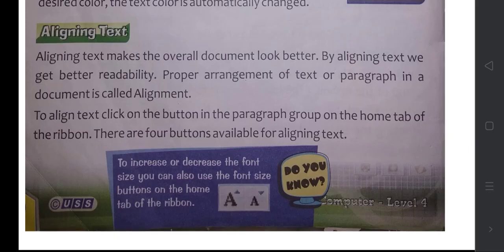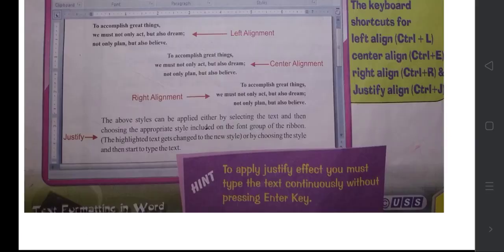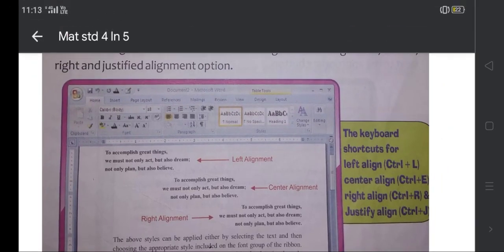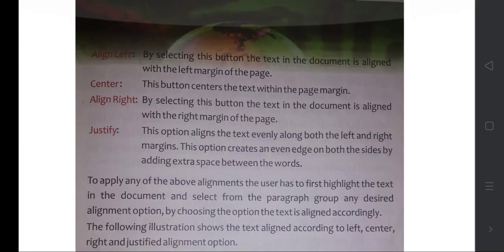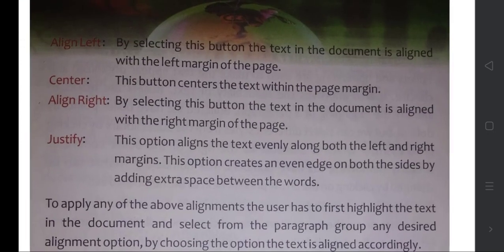There are 4 buttons available for aligning text. What are they? The 4 are left alignment, right alignment, center alignment, and justify. Align left means only the left side will be aligned, and on the right side it will be big and small here and there.